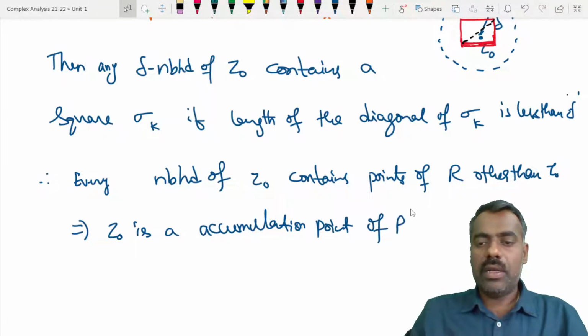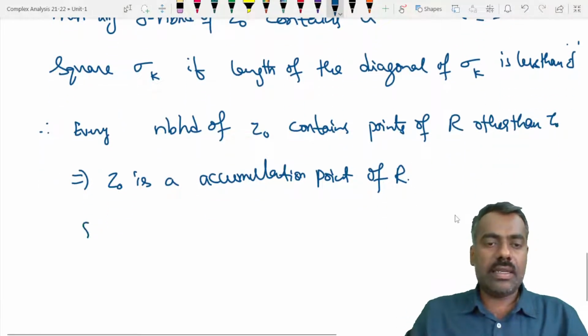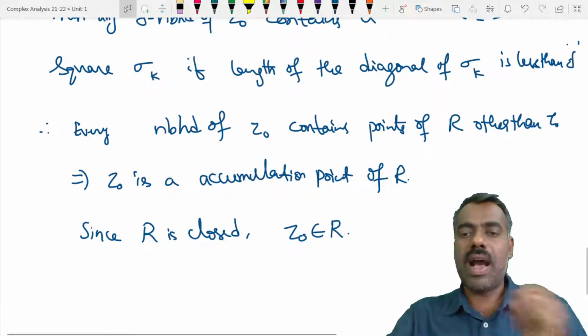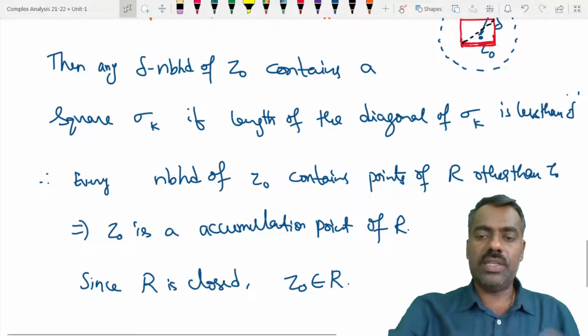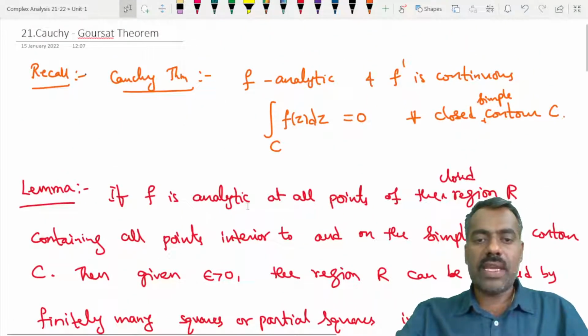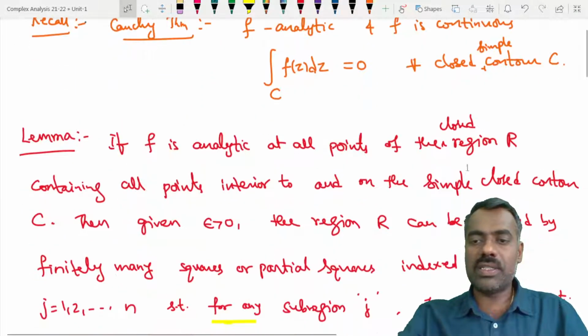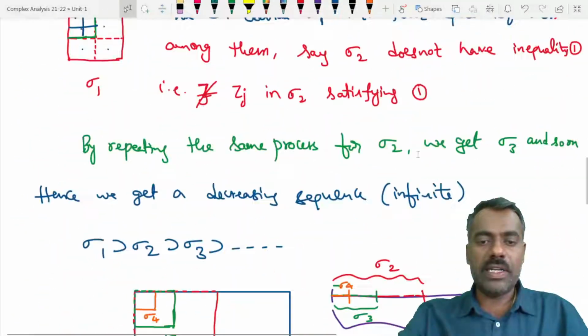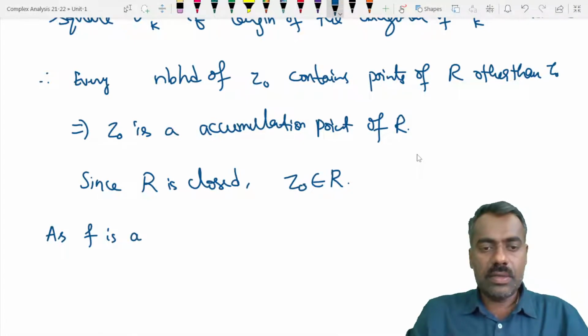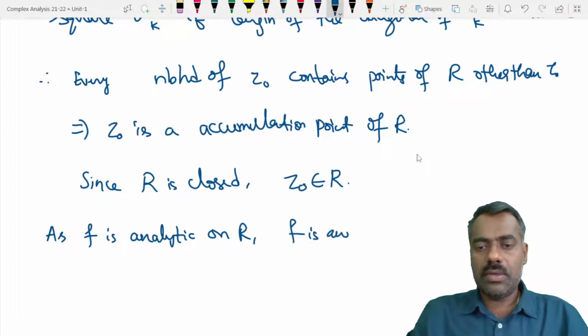Now since R is closed, because we have assumed that R is closed, what we get is that this common point is actually a point of R. So it cannot be a boundary or something. So it is actually a point of R, right? Now we have not used so far why f is analytic. So f is analytic at all points belonging to R. So in particular, f is analytic at z naught, right?